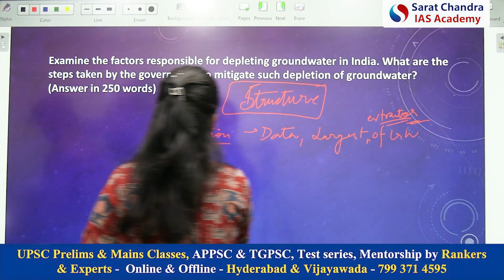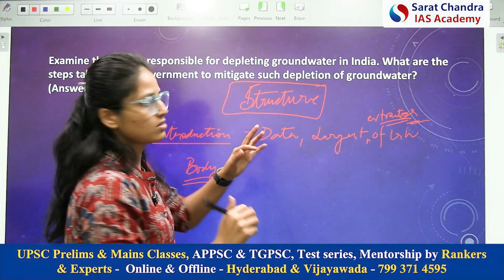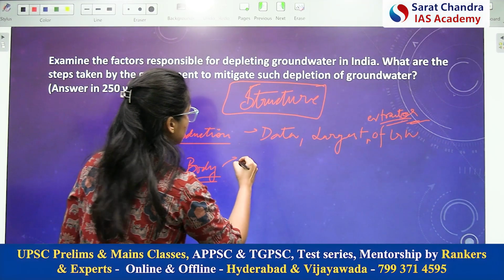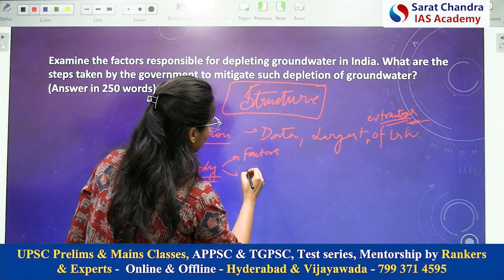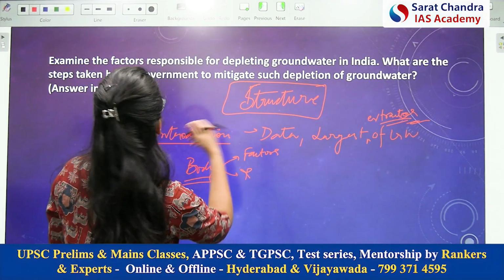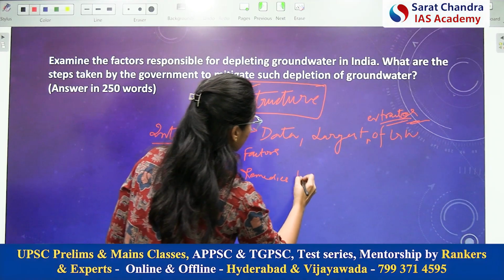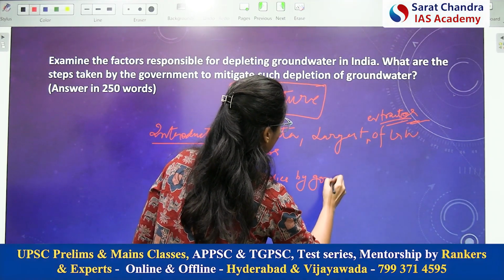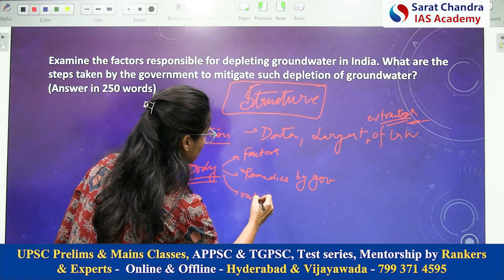Now coming to the body part. As we already discussed, there are two simple parts. First of all, you will be discussing the factors, and second, you will be providing the government measures, remedies provided by the government. Now coming to the value addition.